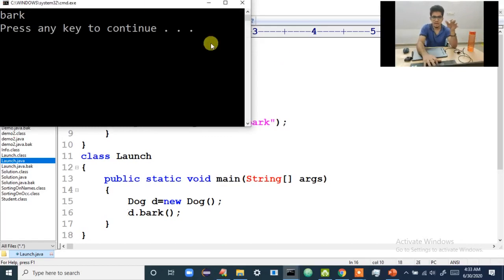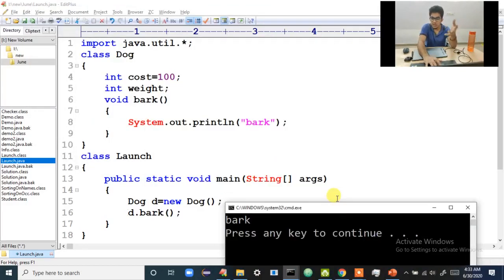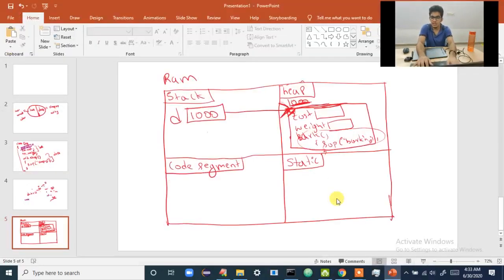I hope you have understood. Now we are able to print that object, we are able to call that method. You should not only create an object, but that object's reference has to be stored, so that in the future, using the reference, you can call that method. Okay, this is how it is. Now.